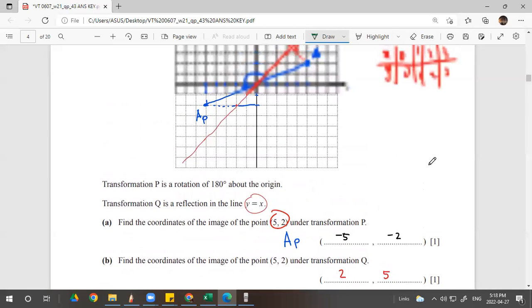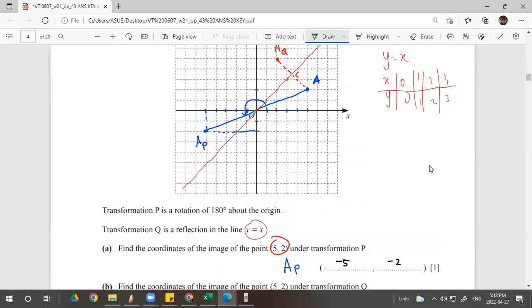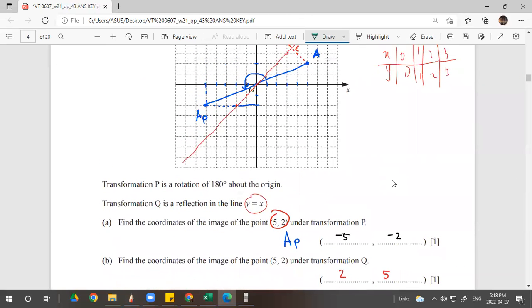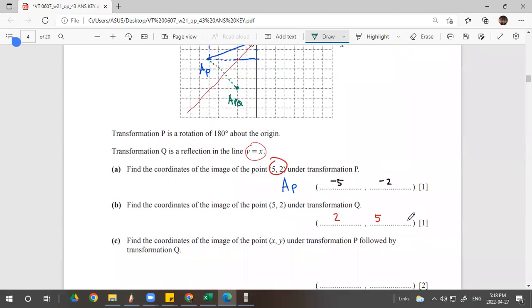So you do the rotation, and then followed by transformation Q, and then you mirror it, right? So this is APQ. Get the idea? So question C. Let me know whenever you have any question. This is quite complicated. Why? Because you do the double transformation here.